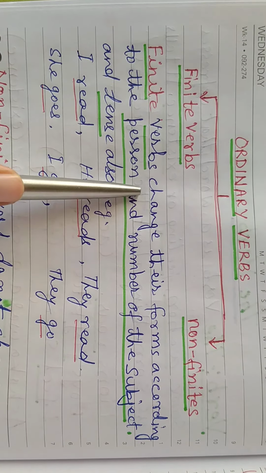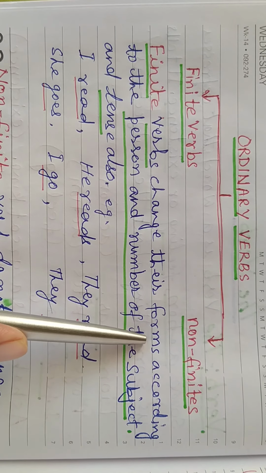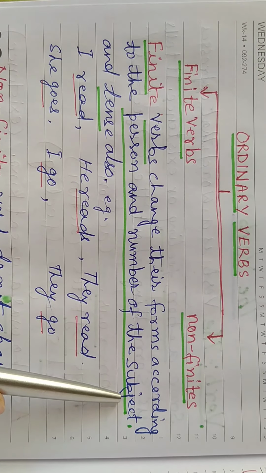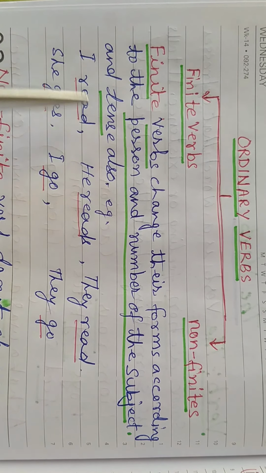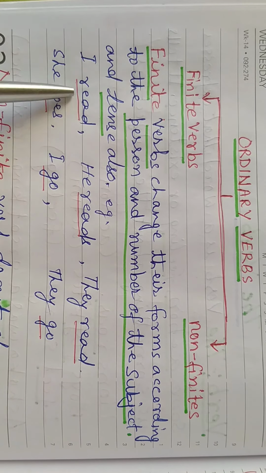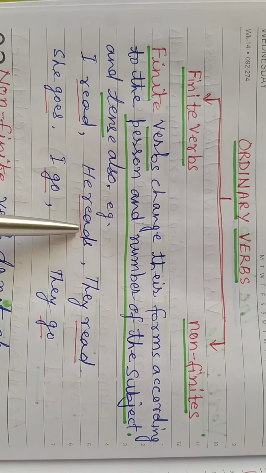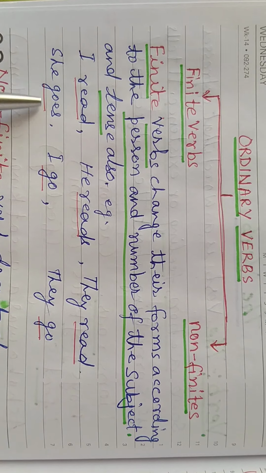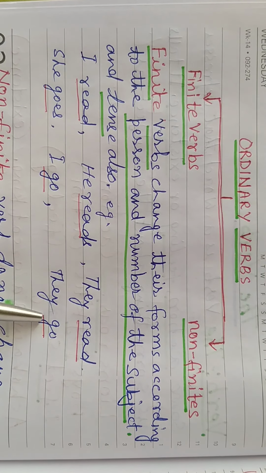Finite verbs change their forms according to the person and the number of the subject and tense also. That is, "I read." Read is the verb. "He reads." In this, reads is the verb. "They read. She goes, I go, they go."